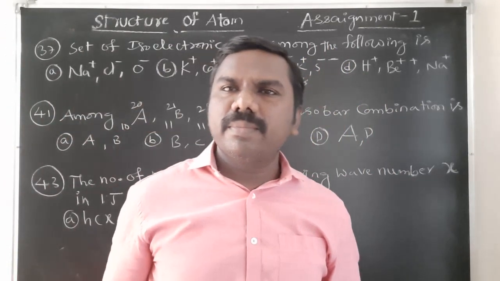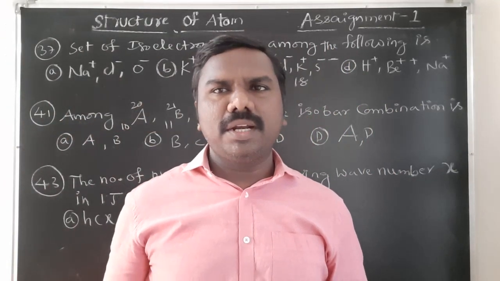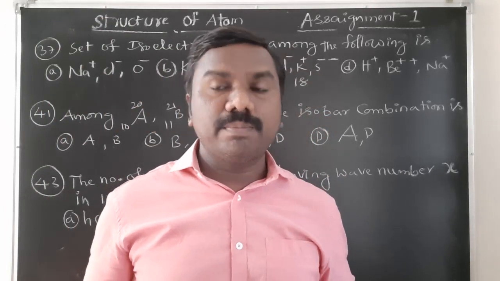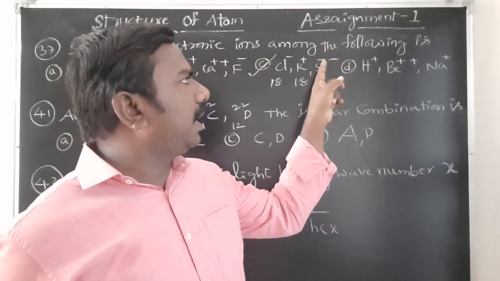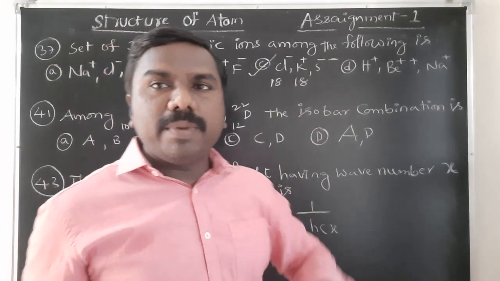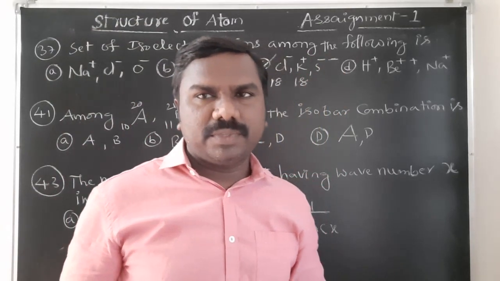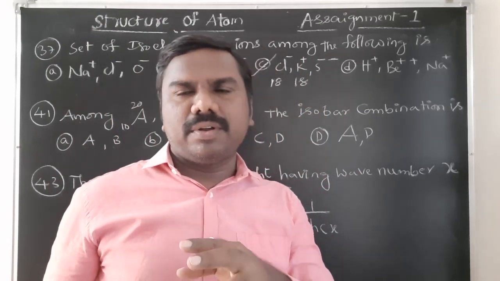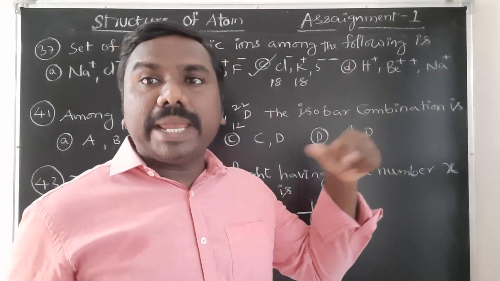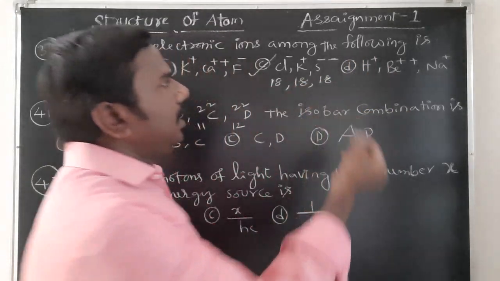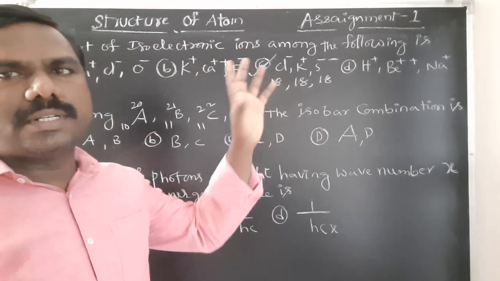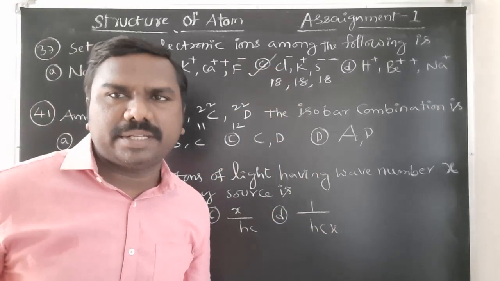Sulfur atomic number 16. If it is neutral, 16 electrons. But -2 is given. It means 2 extra electrons. If it is neutral, 16 electrons. If it is -2, 18 electrons. It means 18 electrons present in option C. If you verify, you won't get it in the others.